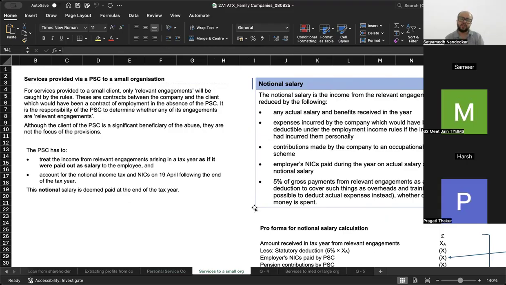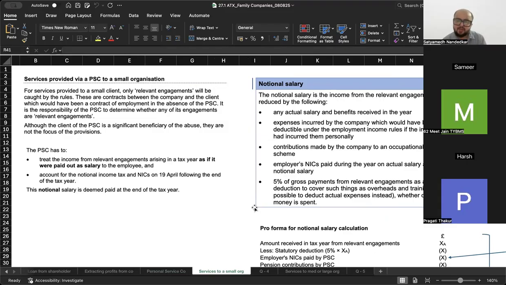The PSC has to treat income from relevant engagements arising in a tax year as if it were paid out as salary to the employee and account for the notional income tax and NICs on 19th April following the end of the tax year.